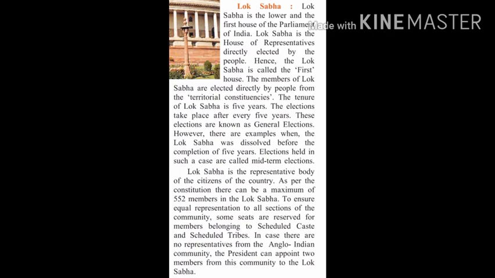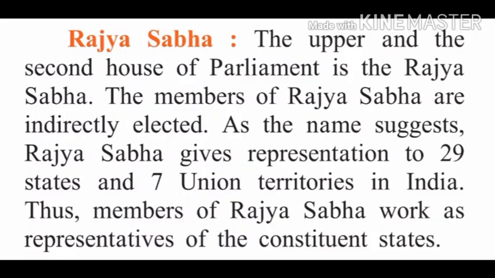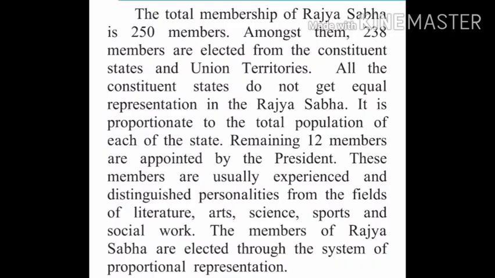Now we will move to the Rajya Sabha. The upper and second house of parliament is the Rajya Sabha. So the first house is the Lok Sabha and the second house is the Rajya Sabha. The members of Rajya Sabha are indirectly elected. The Rajya Sabha gives representation to 29 states and 7 union territories in India. Thus, members of Rajya Sabha work as representatives of the constituent states. So the members of the Rajya Sabha are not elected by the people. They are indirectly elected, and they are the representatives of each constituent state.